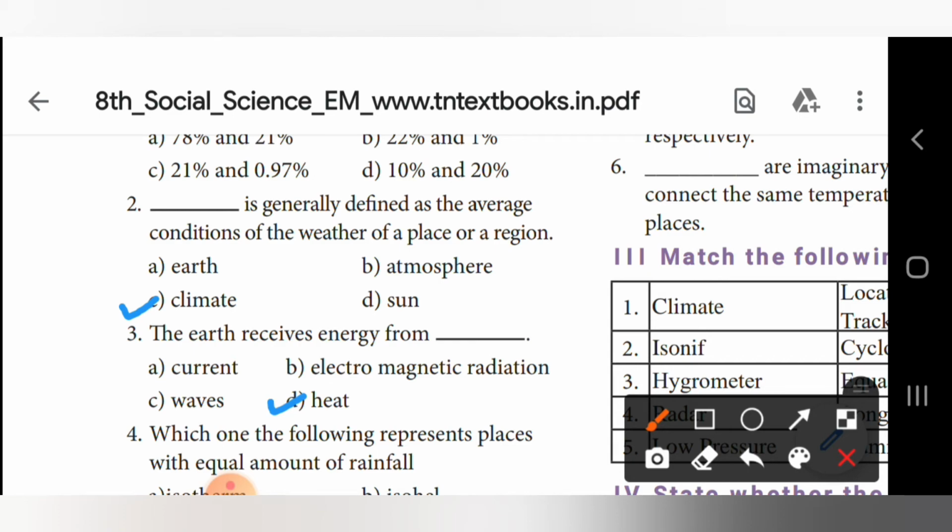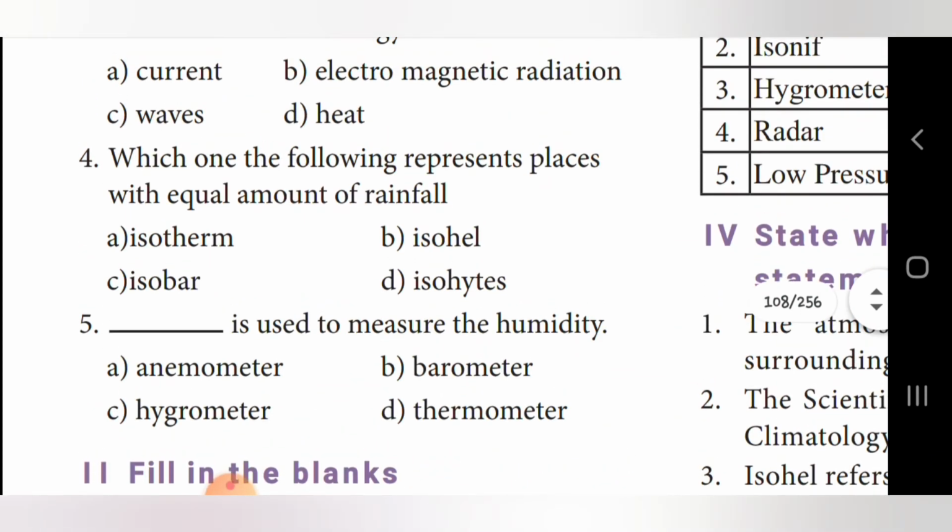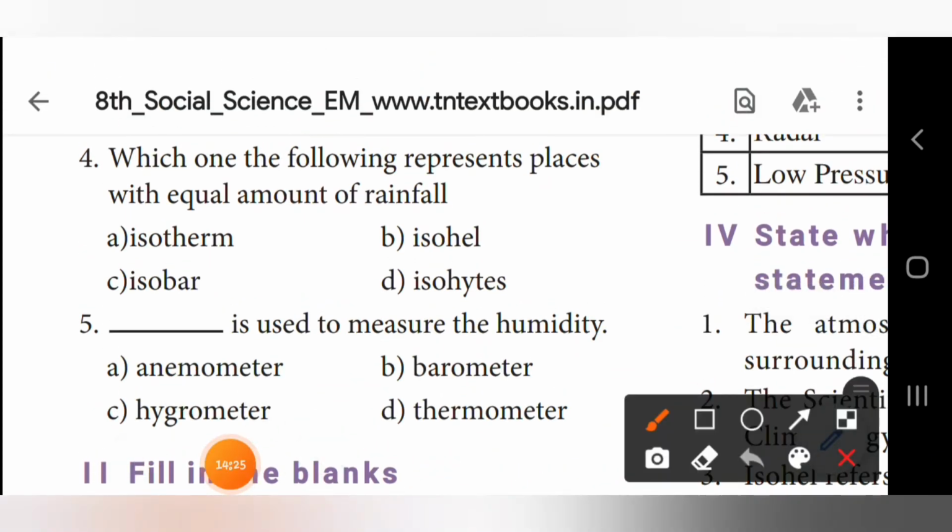Okay. Next, fourth one. Which one of the following represents places with equal amount of rainfall? Answer is D. Isoheights. Which one of the following represents place with equal amount of rainfall?